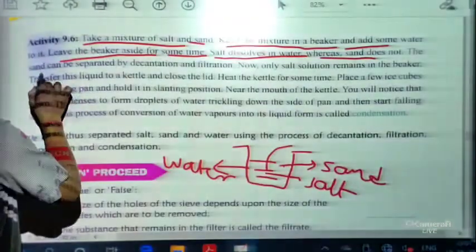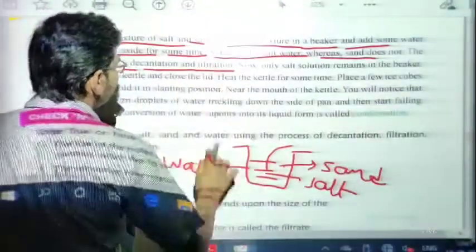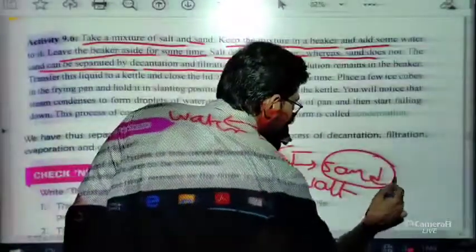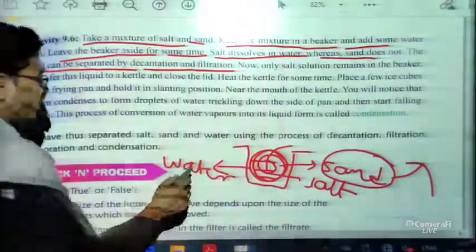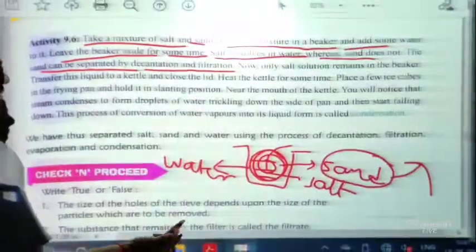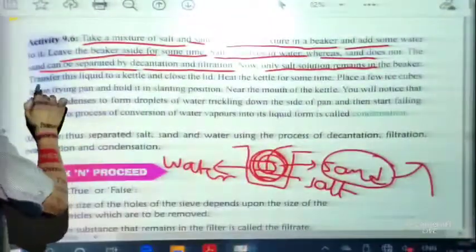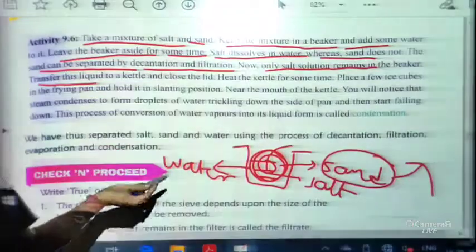Salt will dissolve in the water, whereas sand will not dissolve. Okay. Now the sand can be separated by decantation and filtration. So in this whole mixture, we can separate the sand easily by decantation method. Okay. But the water and the salt, how can we separate these two? Now only solution remains in the beaker, water and salt.